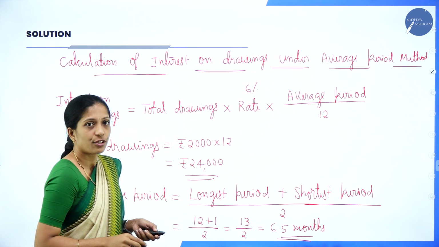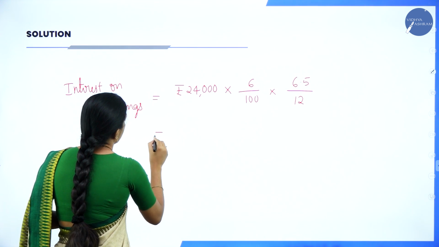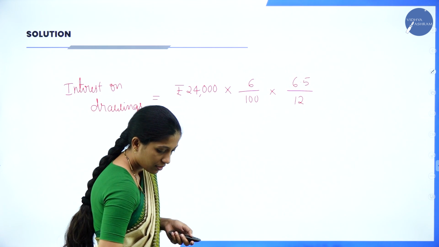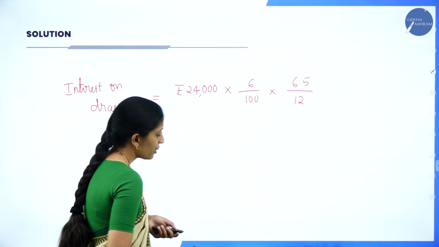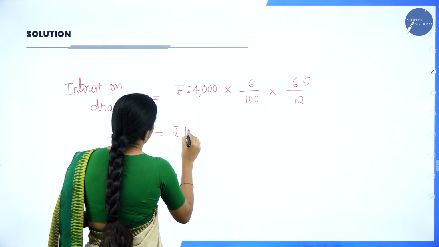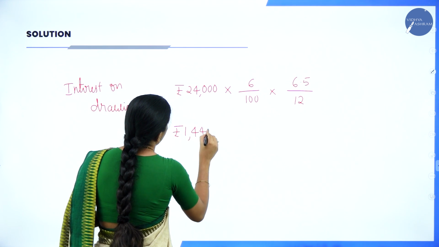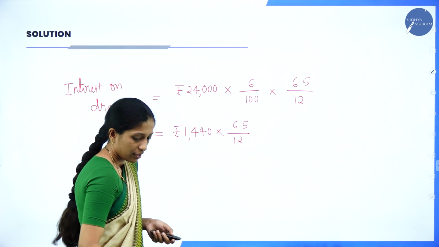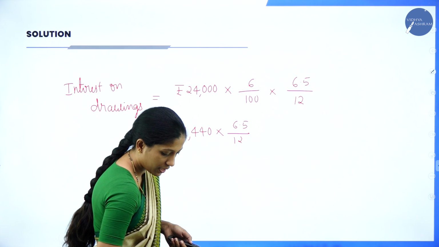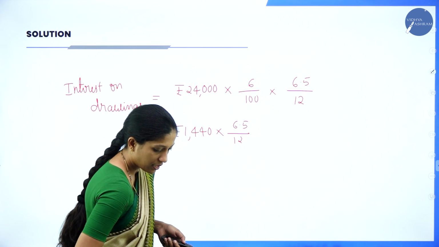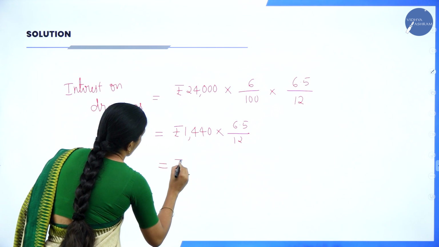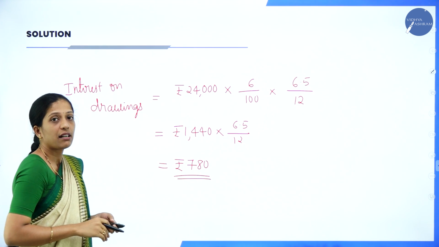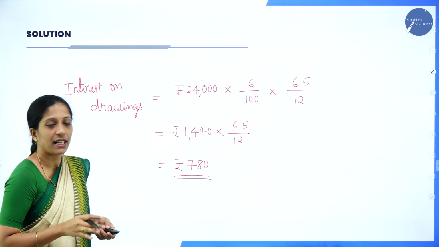So that is how much? 24,000 into 6% is rupees 1,440 into 6.5 divided by 12. So your answer is rupees 780. So this is the interest on drawings under average period method.